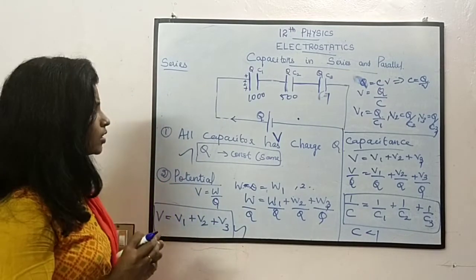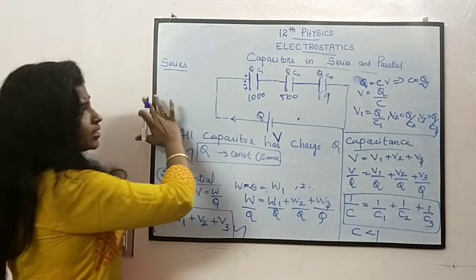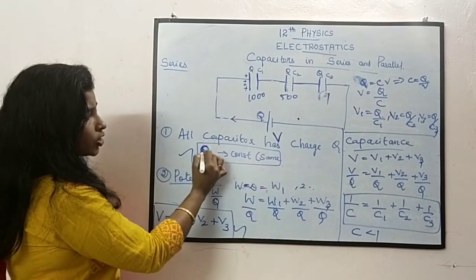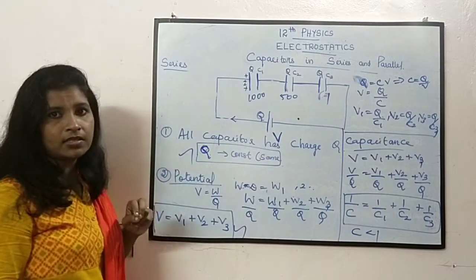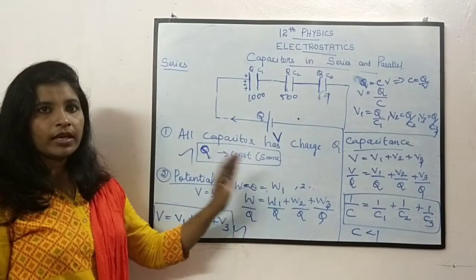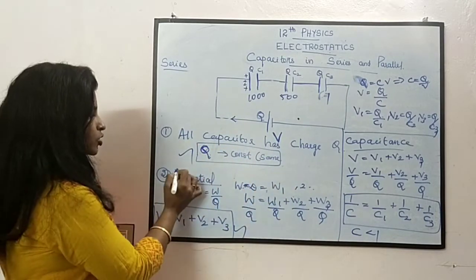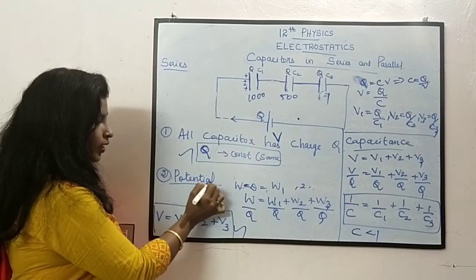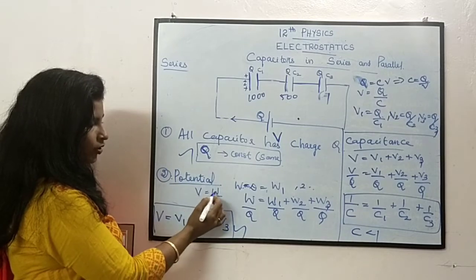OK, so hope you have understood what we have connected like this in series. In the series, the charge Q is the same for all the capacitances, so Q will be same. Then comes to potential, the different things we are finding out. What about potential? V is equal to W by Q.